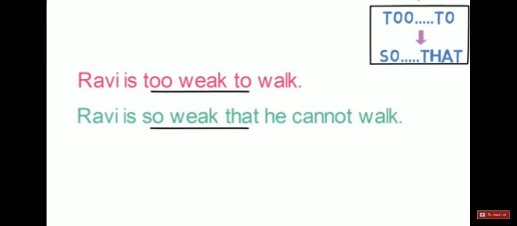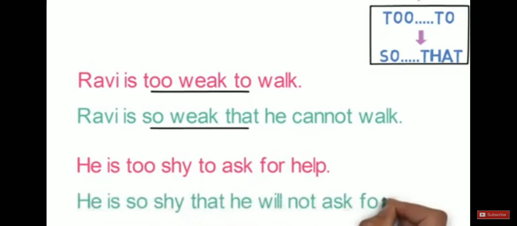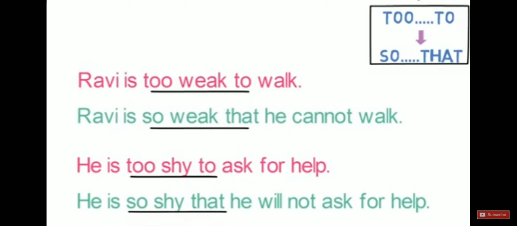Let's look into one more example of it. He is too shy to ask for help. Converting it to a negative sentence, it becomes he is so shy that he will not ask for help. This is the third case where sentences having too get converted to so that.